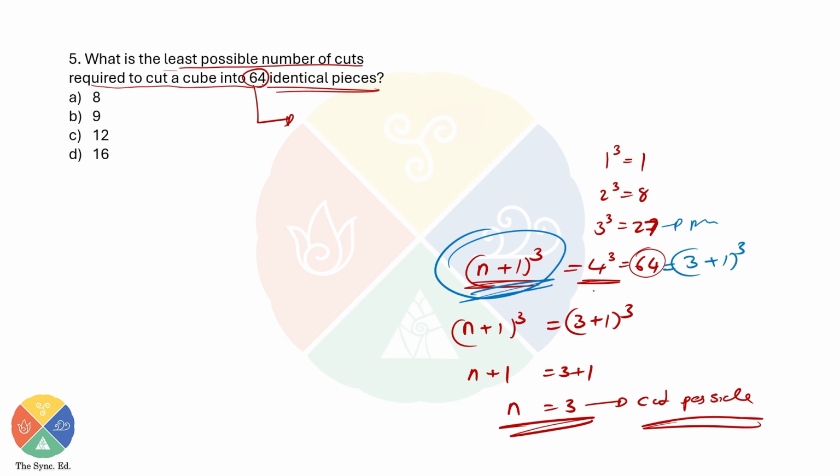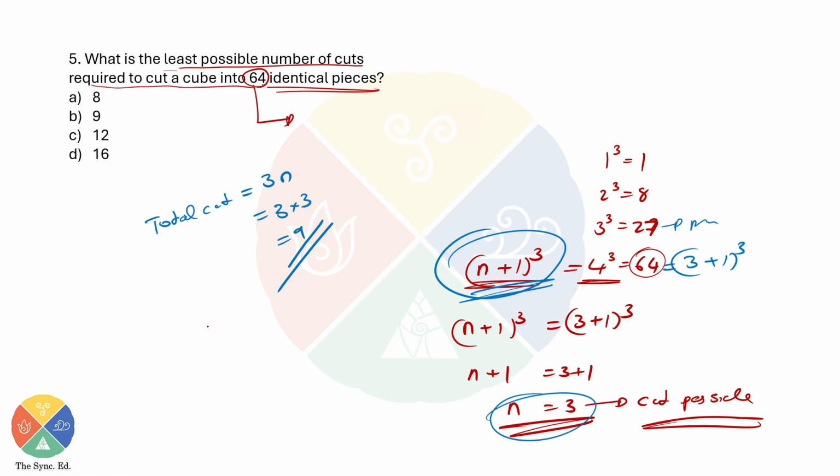But the story doesn't end over here. The question is asking what is the least possible number of cuts, or total number of cuts. This is 3 cuts per side, or per dimension. Since it is a cube, we know that to get the total cuts, all you have to do is 3 times n, or 3 times number of cuts per side. That is 3 into 3, which is 9. Clear?